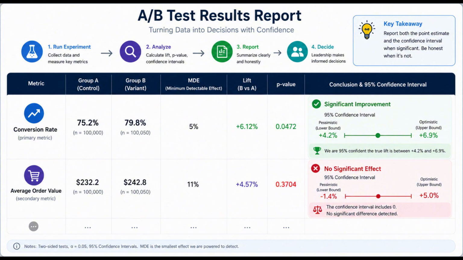But I want you to look really closely at the conclusion column. If a result is significant, like we see in the top row, we don't just report one single point-wise effect. No, we estimate the confidence interval. We lay out the pessimistic lower bound, in this case plus 4.2%, and the optimistic upper bound of 6.9%. This gives leadership a crystal clear picture of how much confidence they can actually have in this result. And check out the second row. A p-value of 0.3704. That means there is no significant effect. And you have to report that completely honestly.